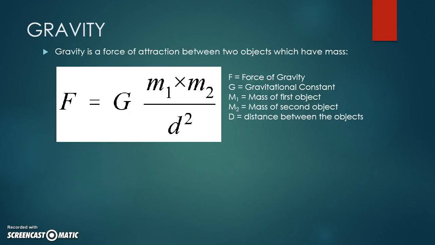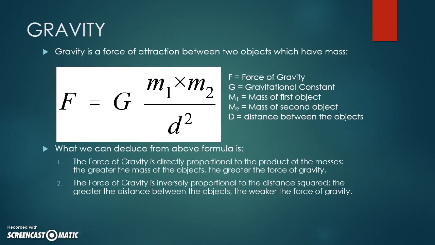So gravity is this force of attraction between different objects, and there's a formula for it with a gravitational constant. But what's most important in this formula is that we can tell that the force of gravity is proportional to the mass of both objects which are pulling on each other. Anything with mass will pull on anything else with mass, okay? We don't notice it because you need to be really big. The force of gravity is very weak, and unless the object is much larger than you, you won't feel its